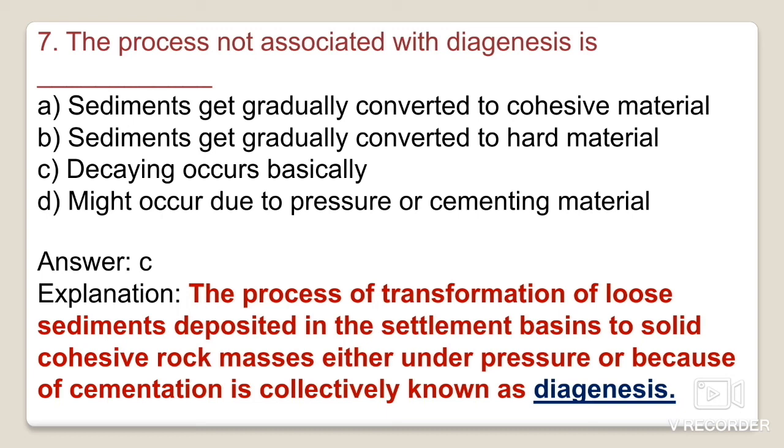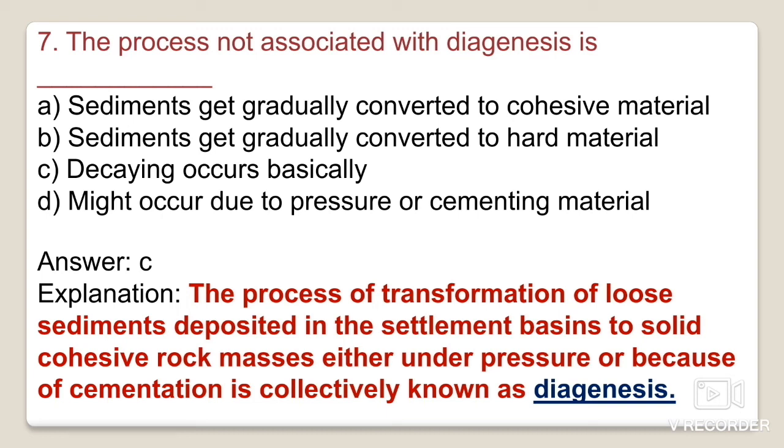There are two terms, diagenesis and lithification. Lithification is the process by which soft and loose sediments or particles are converted into hard and firm rocks. Such a process is known as the consolidation process.